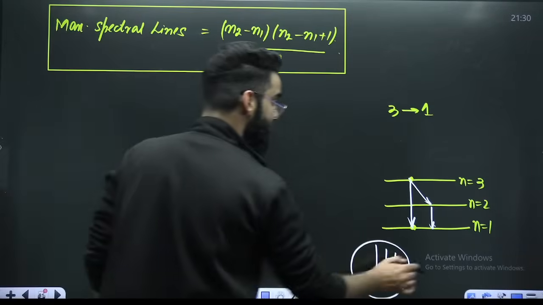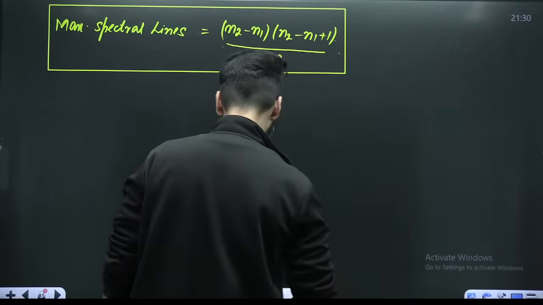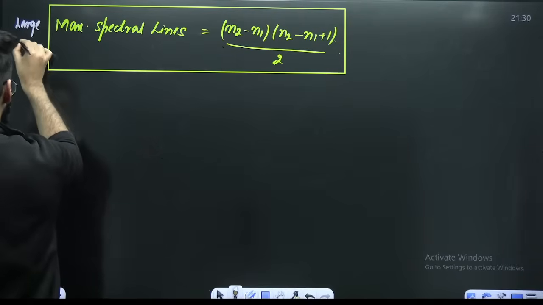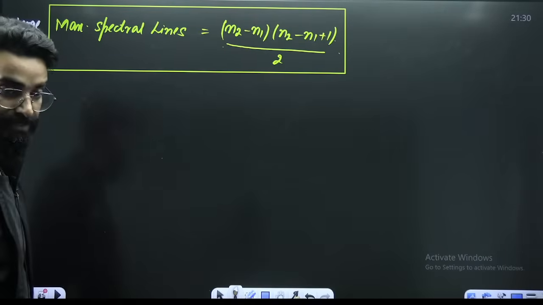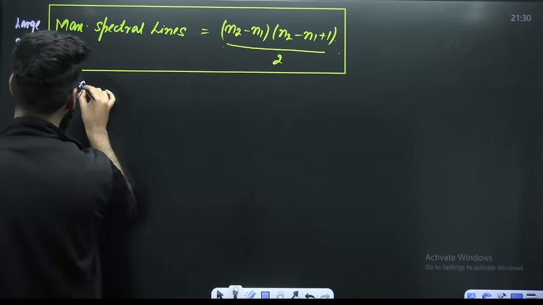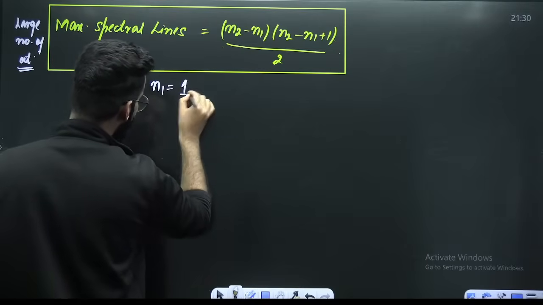So a question is asked from here as well: how many maximum spectral lines are obtained? And do remember, it is applicable for a large number of atoms. For example, I'm telling you that the electron is making a transition from 6 to 1. How many maximum spectral lines can it emit?